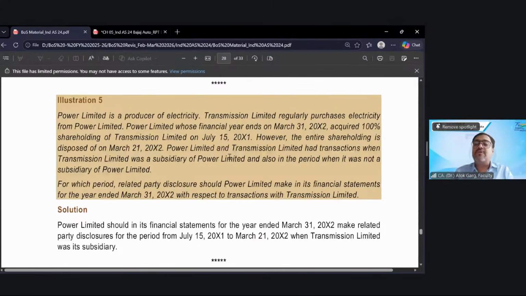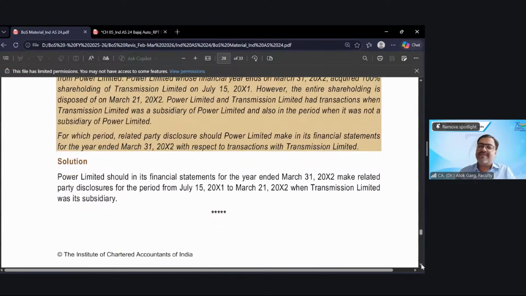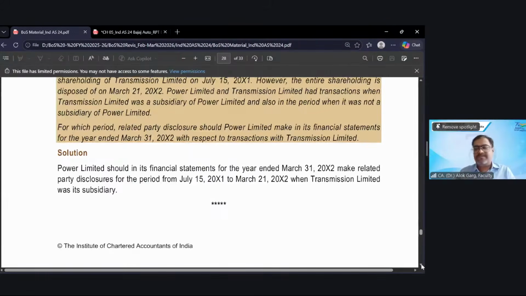Okay. So only P&L balance from 15 July to 21st March, this transaction only needs to be captured. The outstanding balances will not be captured. Okay. As a related party, outstanding balances. Is that clear? Yes, sir. I think under Ind AS 110, balance sheet is never consolidated. Only P&L balances are going to be consolidated till the time it was a subsidiary.